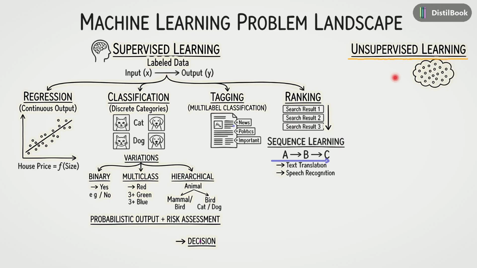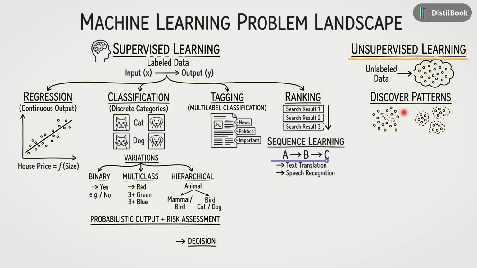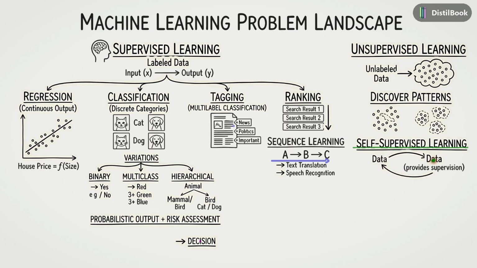This is a paradigm where the goal is to discover hidden patterns and structures within unlabeled data. We will also touch upon self-supervised learning, a powerful technique where the data itself provides the necessary supervision for training, effectively creating its own labels. To conclude, we will introduce a third major paradigm, reinforcement learning.